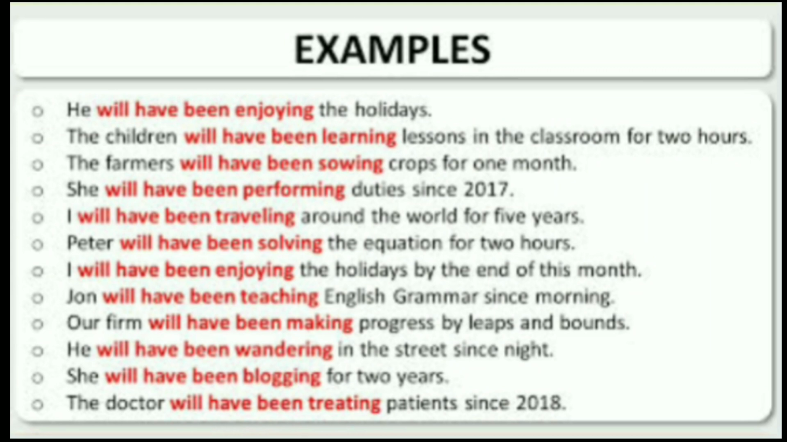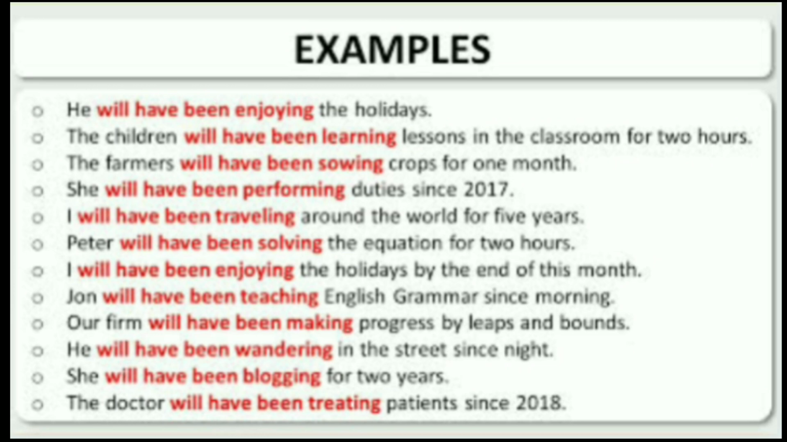Look at some more examples for future perfect continuous tense and look at the structure also. He will have been enjoying the holidays. The children will have been learning lessons in the classroom for 2 hours. The farmers will have been sowing crops for 1 month. She will have been performing duties since 2017. I will have been traveling around the world for 5 years.